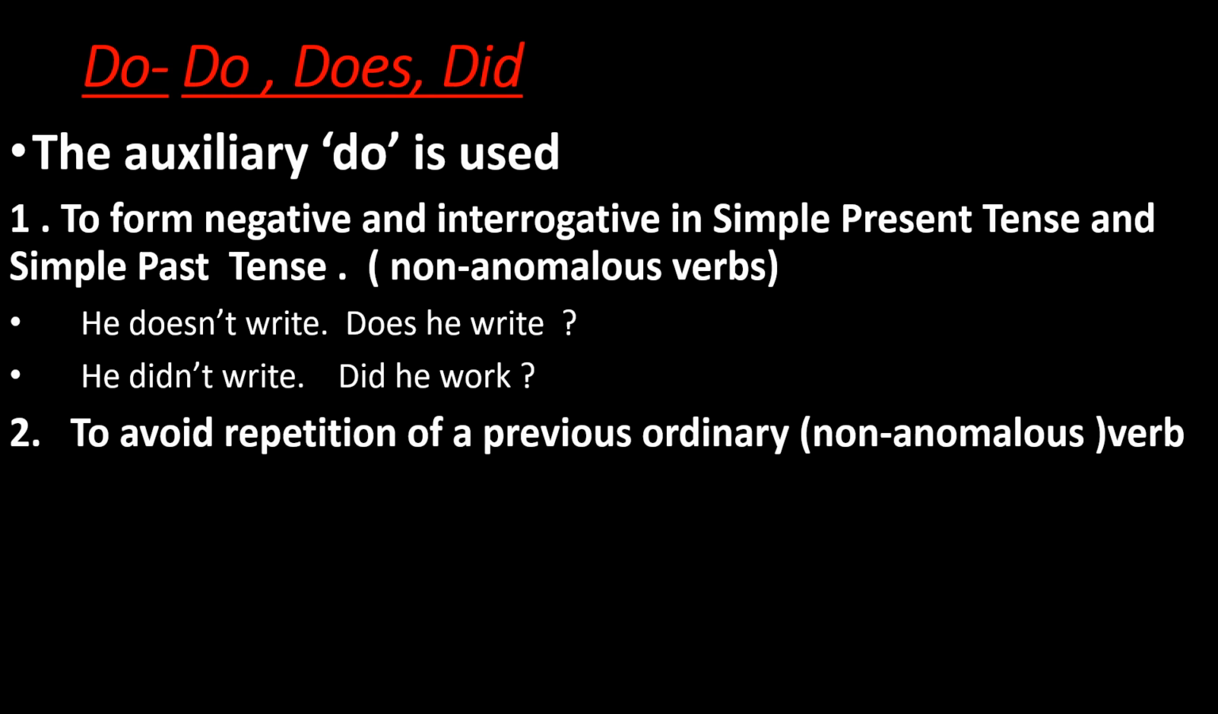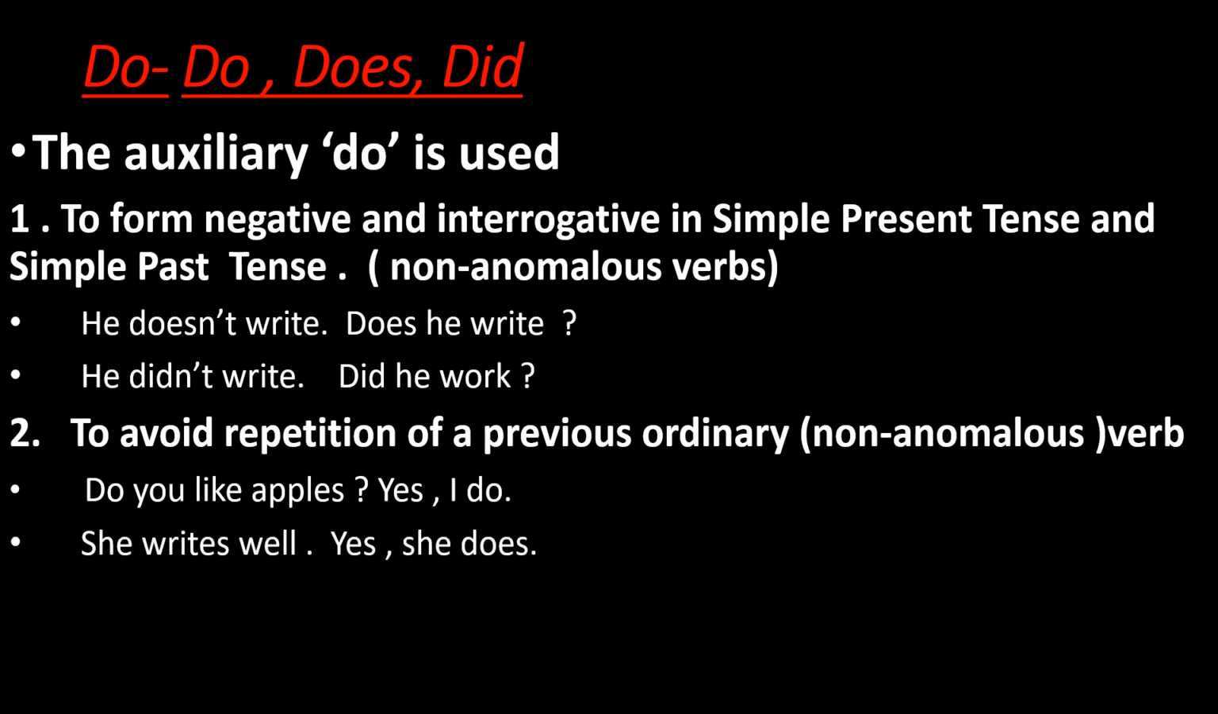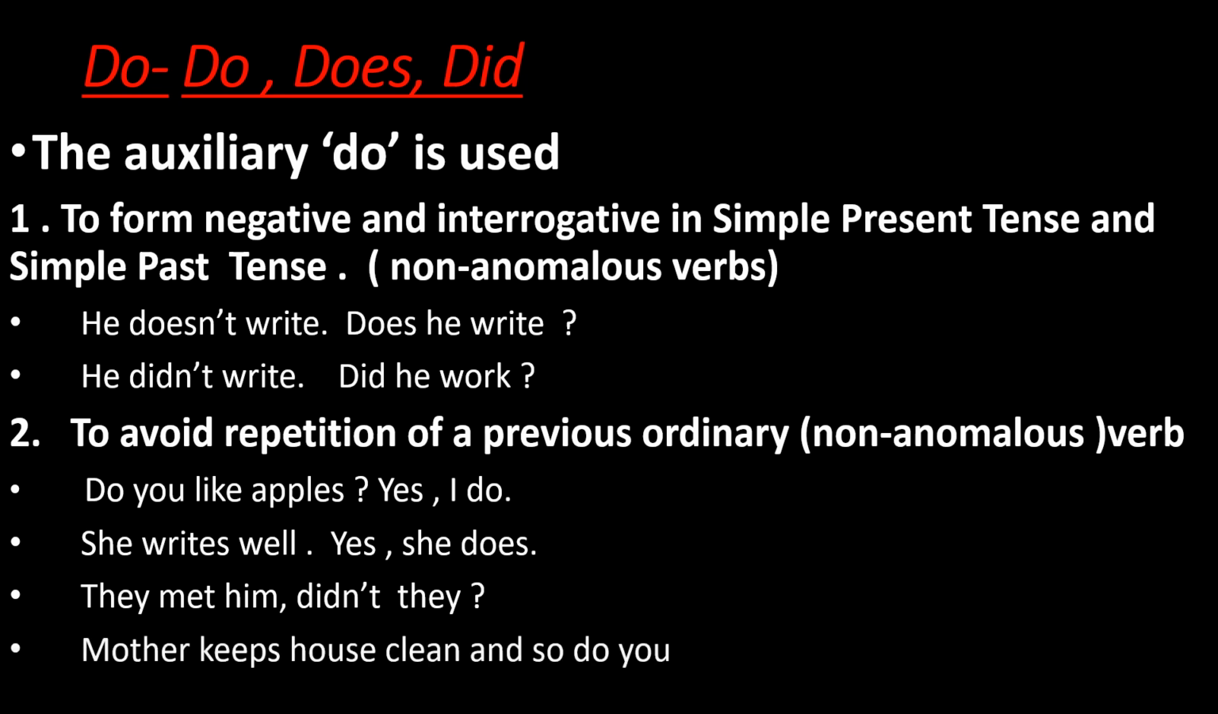Do is used to avoid repetition of a previous ordinary non-anomalous verb. Examples are here. Do you like apples? Yes, I do. She writes well. Yes, she does. They met him, didn't they? Mother keeps the house clean, and so do you.